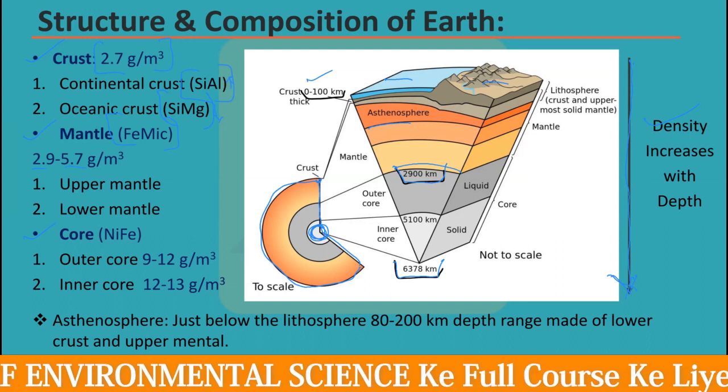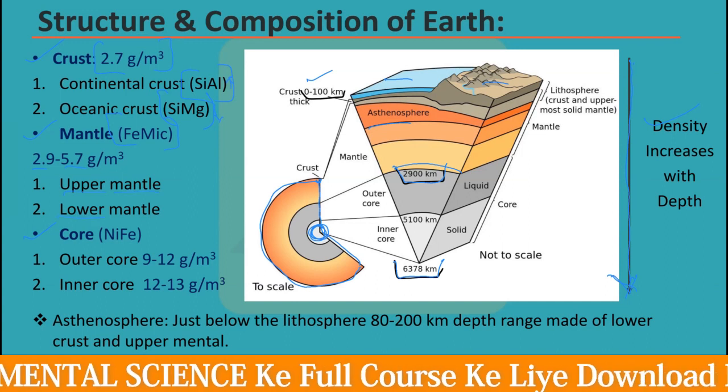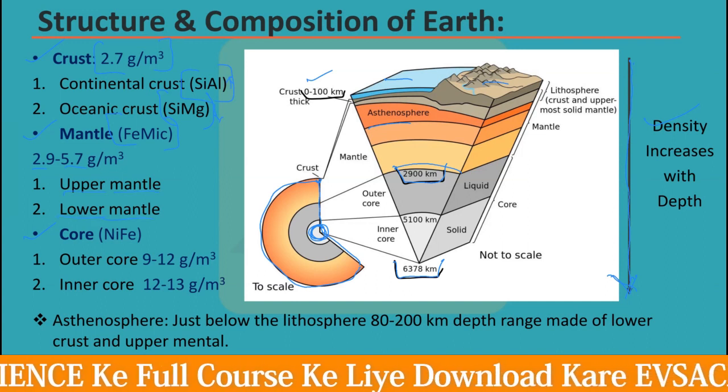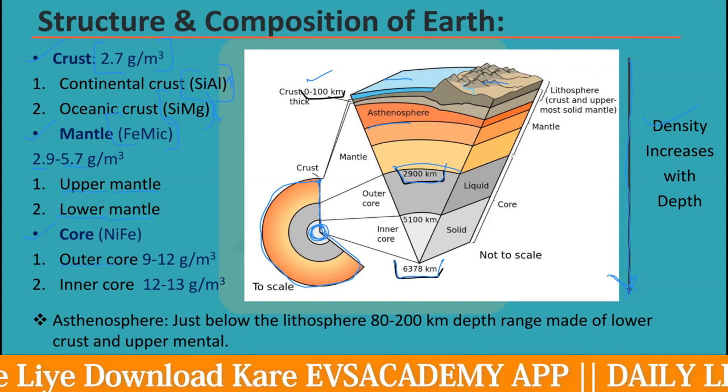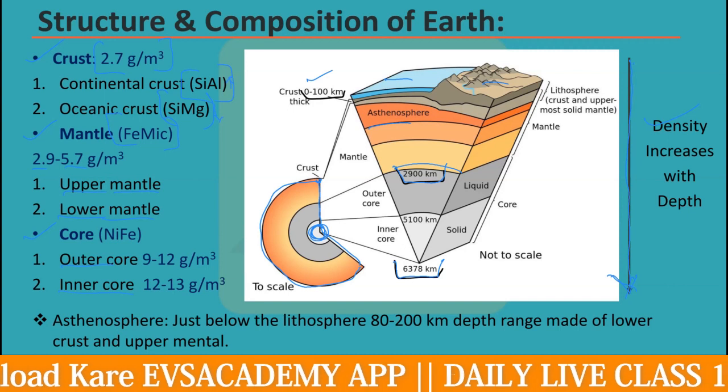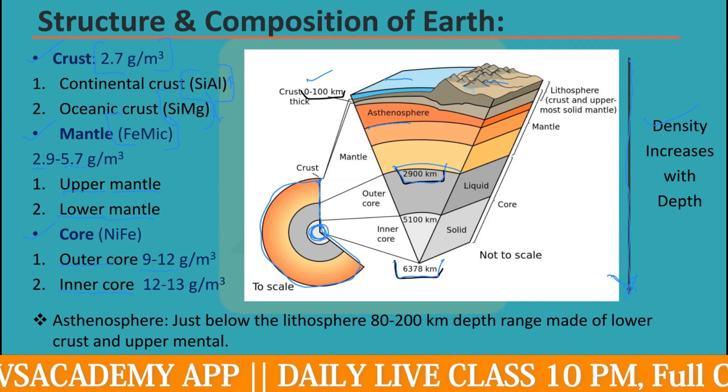So the mantle is divided into two layers, the upper mantle and the lower mantle. Then coming to the core, it is also the same. It has two types, the outer core and the inner core. The outer core has a density of 9 to 12 gram per meter cube.